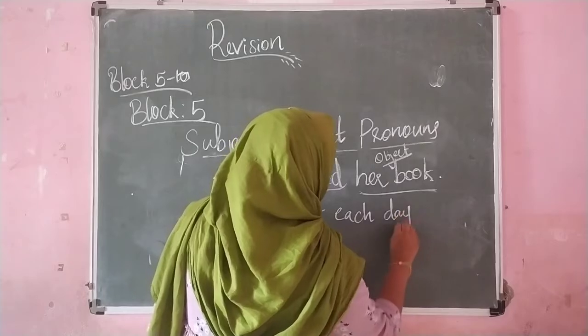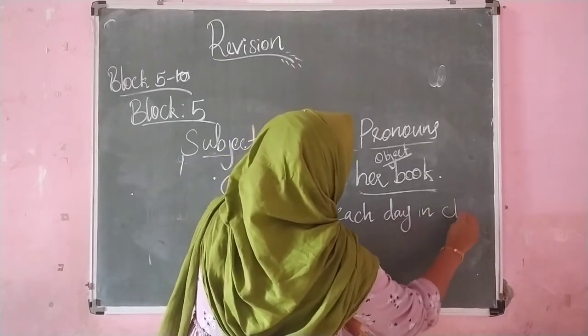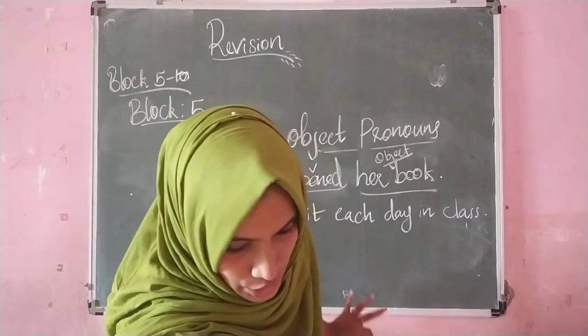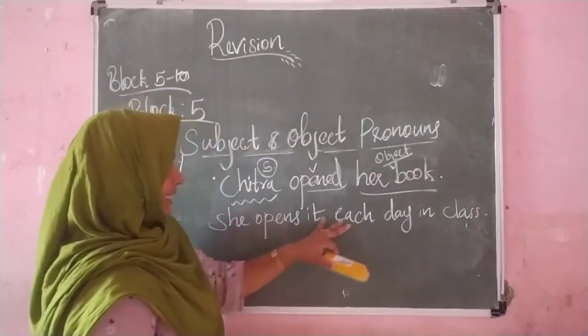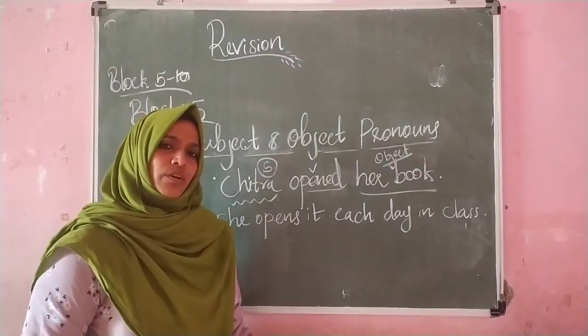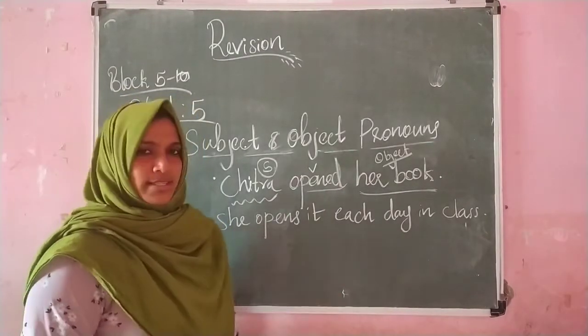Each day in class. Okay, this is the second sentence. She opens it each day in class. Then tell me, what is the subject, verb and object in this sentence?